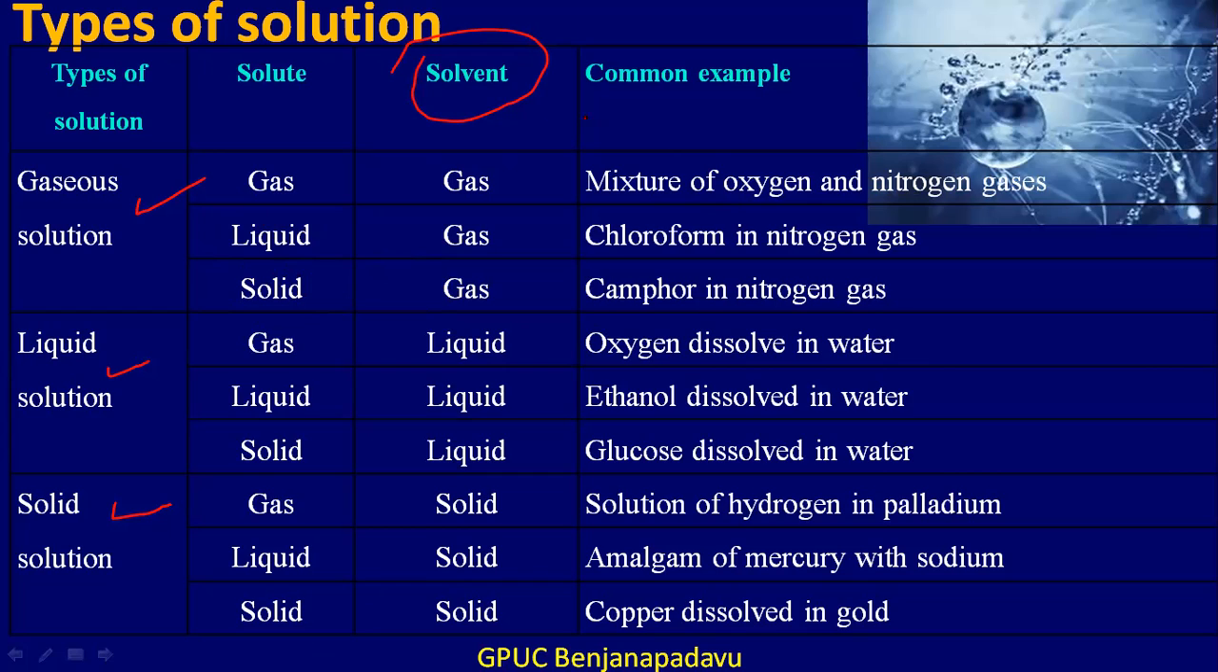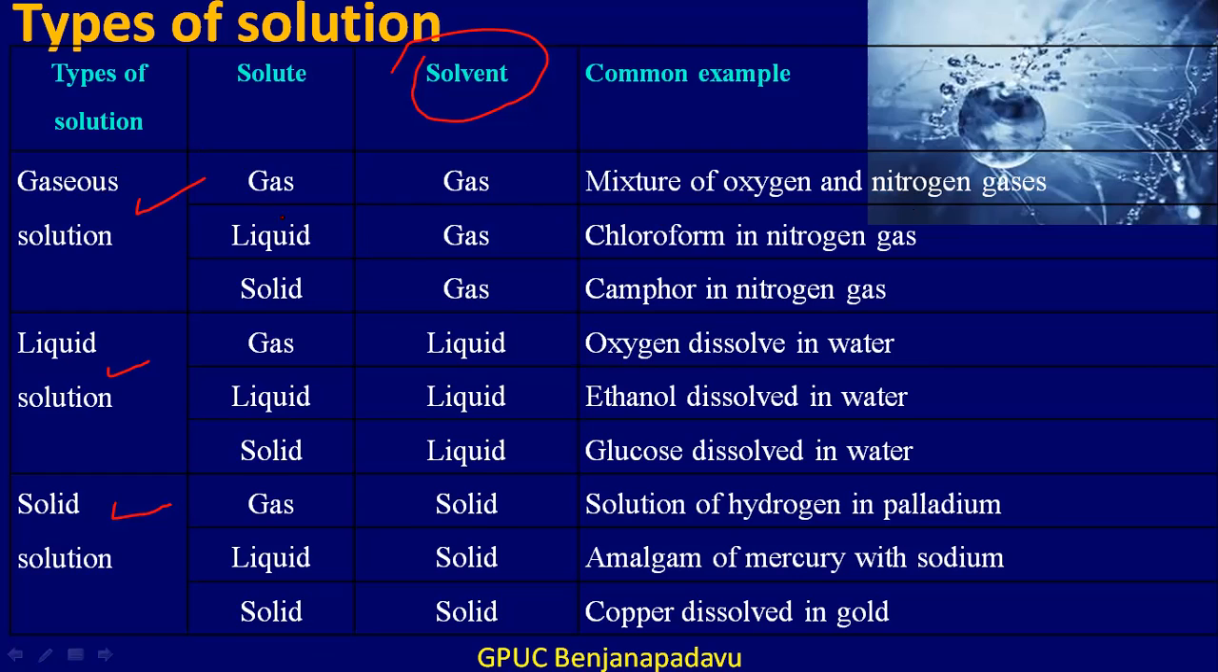So if we consider the common examples that we frequently come across, an example for gas in gas would be a mixture of oxygen and nitrogen gases. You can think of any two gases; their mixture will be an example for gas in gas type of solutions. Any gaseous mixtures you can consider, if they are not reacting with each other.